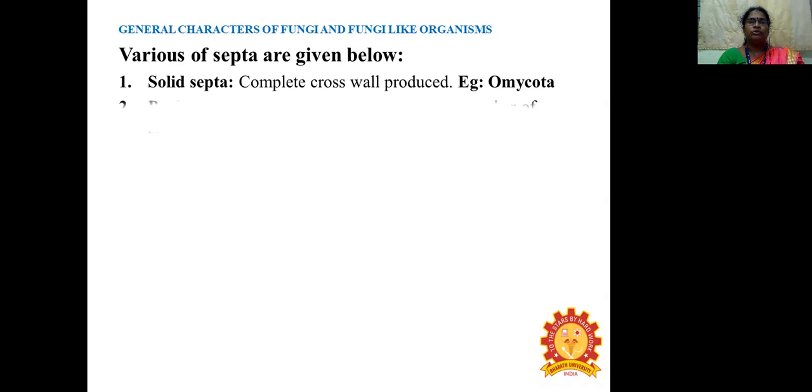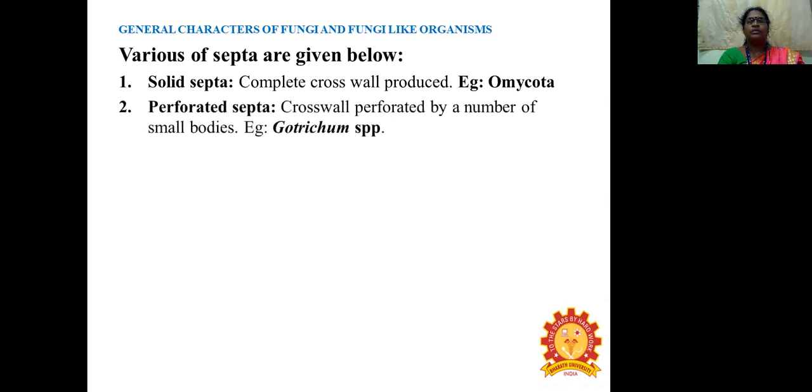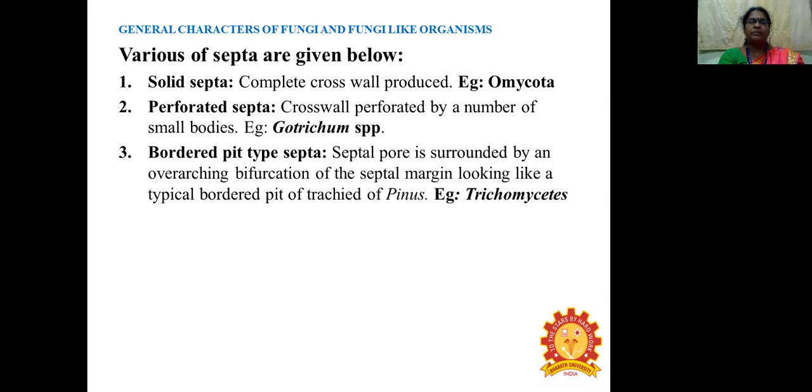The next character is the various septa, given below. The first is the solid septum, meaning a complete cross wall is produced. Example, Oomycota. Perforated septum means it has small holes in the septum: the cross wall is perforated by a number of small pores. Example, Botrytis species. Bordered pit type septa: the septal pore is surrounded by an overarching bifurcation of the septal margin, looking like the typical bordered pit of tracheid in Pinus.